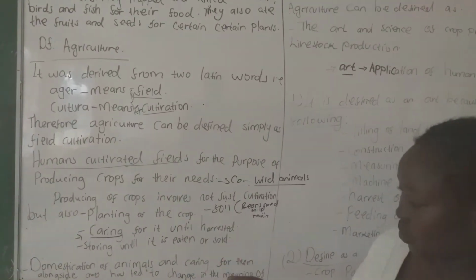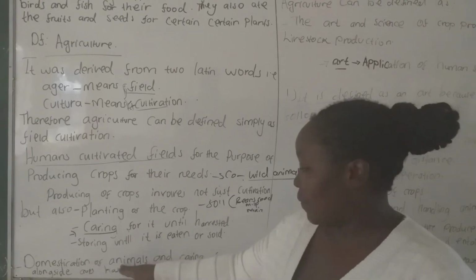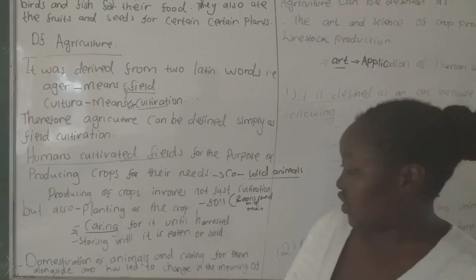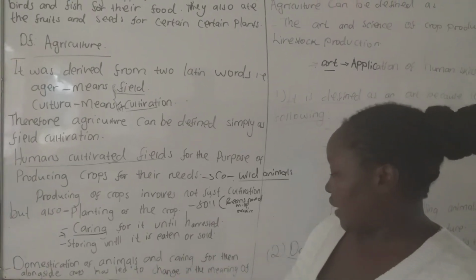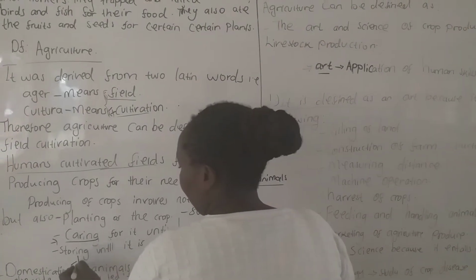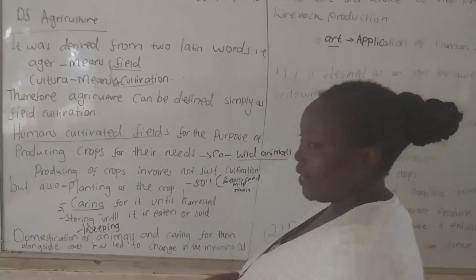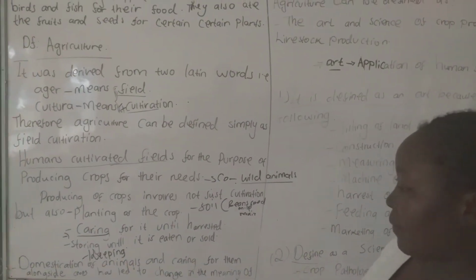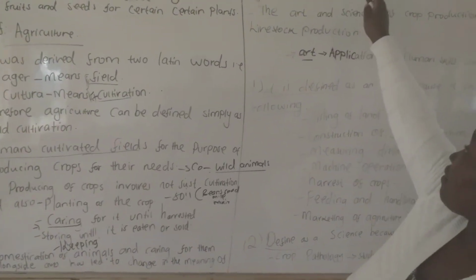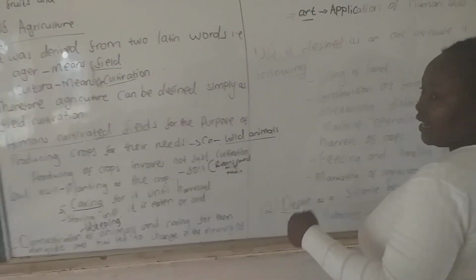And then we have domestication of animals, that is, keeping animals and caring for them alongside crops, which has led to a change in the meaning of the term agriculture, because we are including livestock.